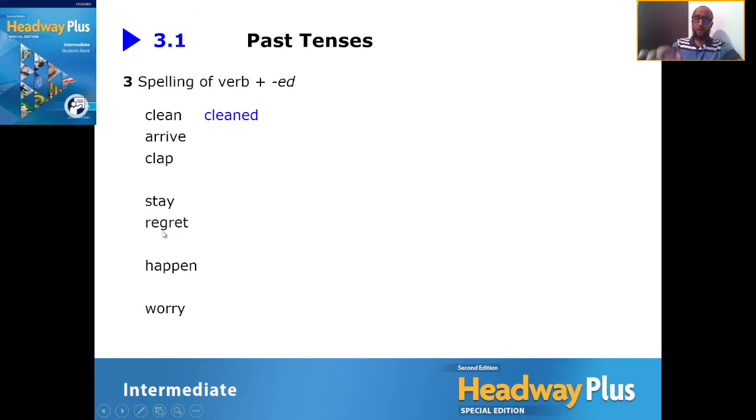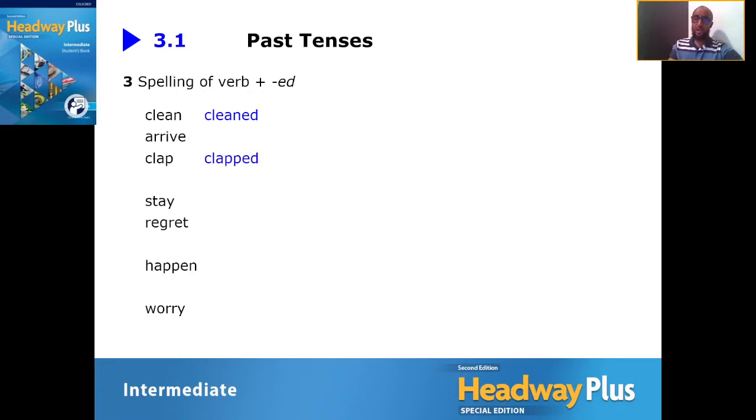the word clean, we just simply add ed. Simple enough. However, if you look at the next word, arrive, arrive has an E already, the silent E, or the magic E. Here, all we need to do is just add D. That's it.